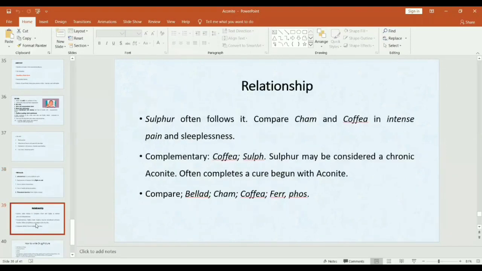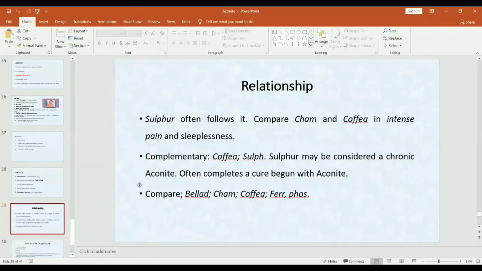Then relationship of remedies, means how it is related to other remedies. Mainly sulfur follows the aconite, means once we give aconite but its action is not completed, we can give sulfur, which follows its action. Usually, we call sulfur the chronic of aconite.